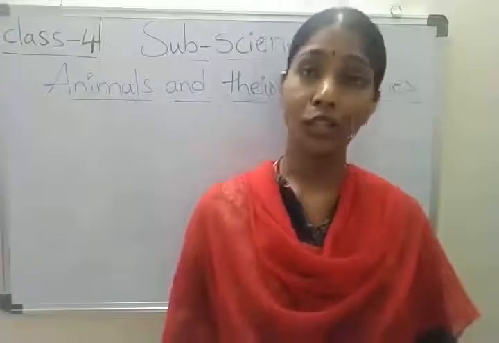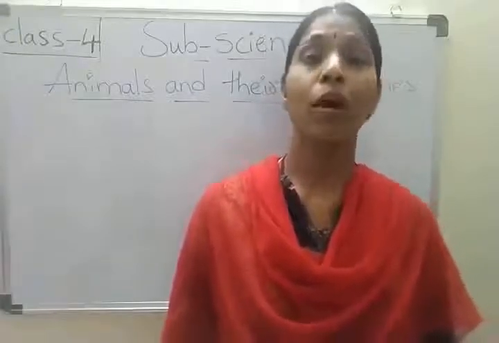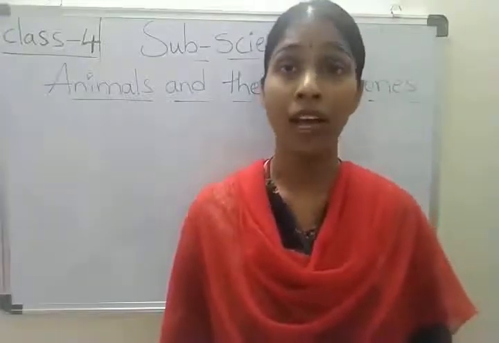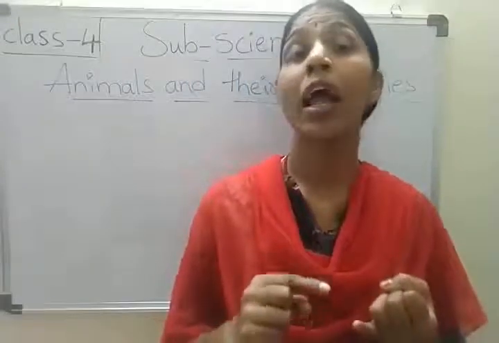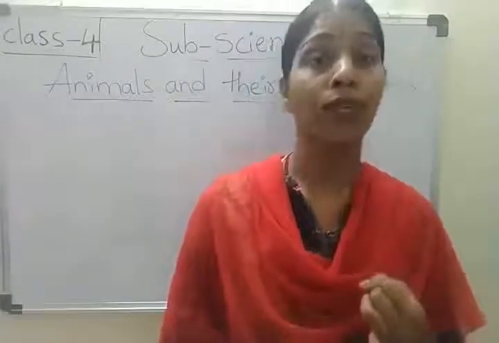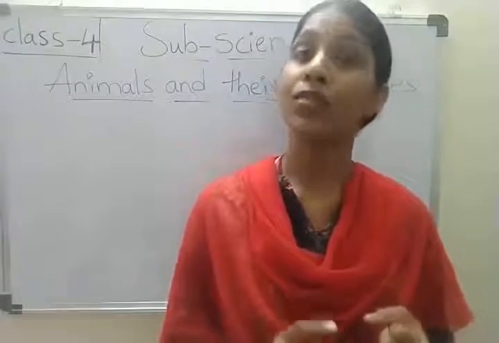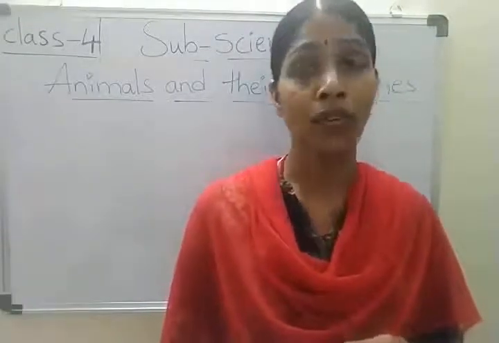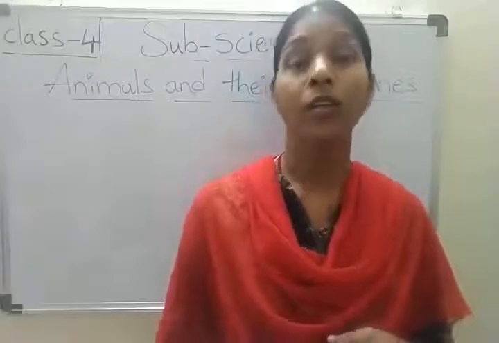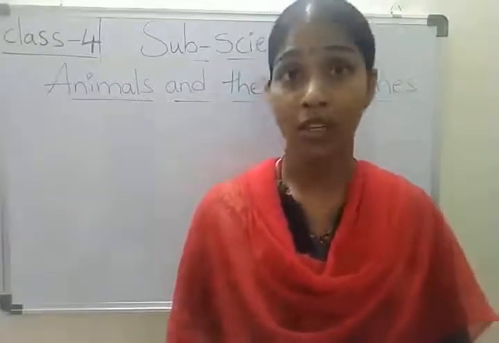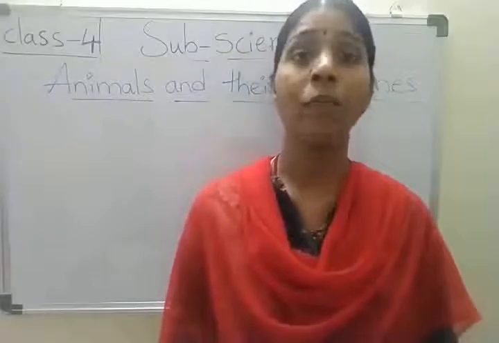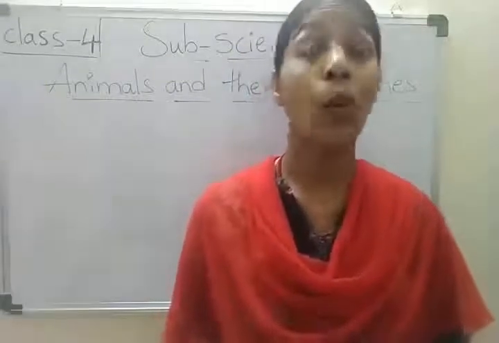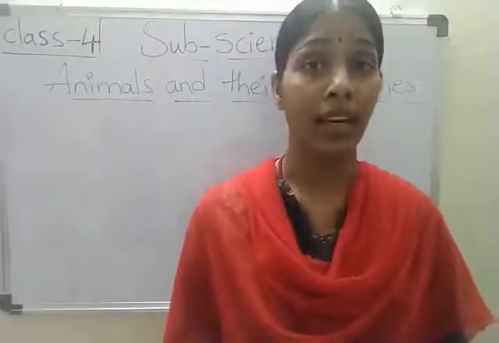And today we are going to learn about the life cycle of a butterfly, the life cycle of a frog, and the life cycle of a grasshopper. Before going to these topics, we have to know what a life cycle is.